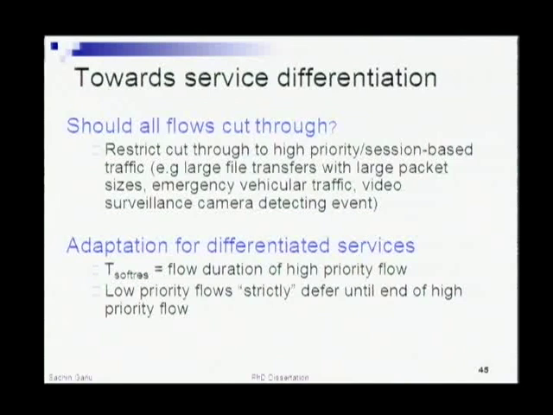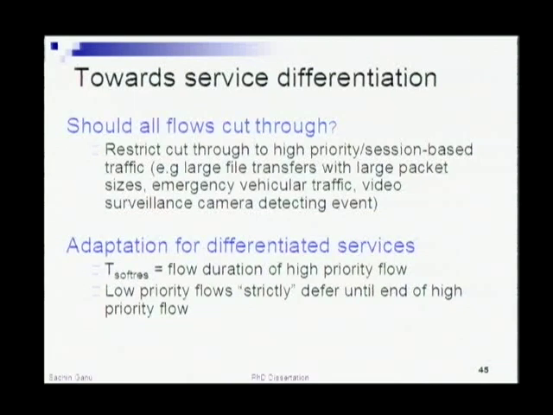Absolutely. So actually, that's what I want to lead into. The main question we want to ask is, instead of our assumption that all flows are equal, can we make use of this mechanism to provide a more differentiated service to some special flows? You can think of it as a very low latency socket, a multi-hop socket, if you will, which the application can use to send your data across multiple hops as quickly as possible.